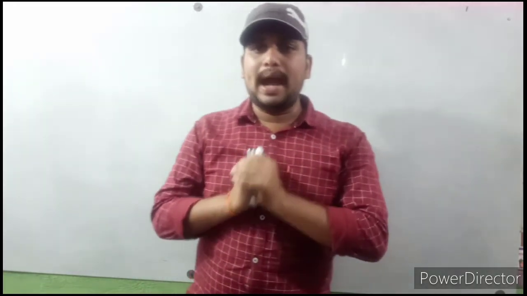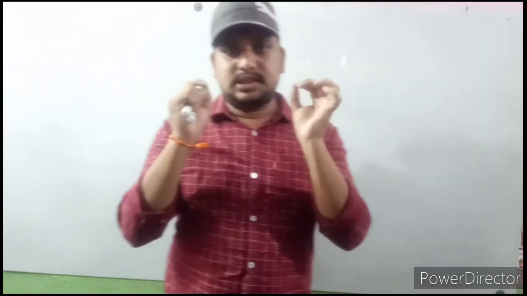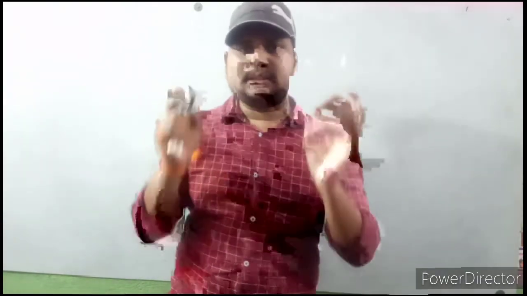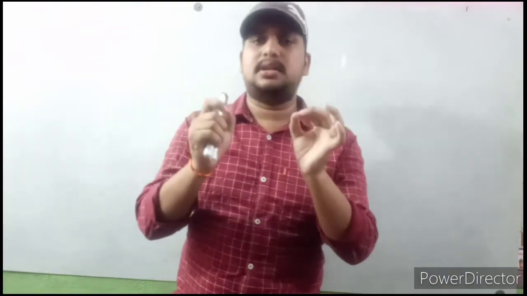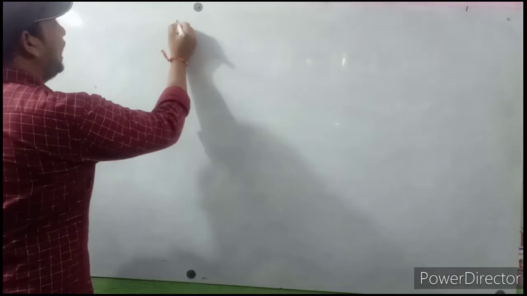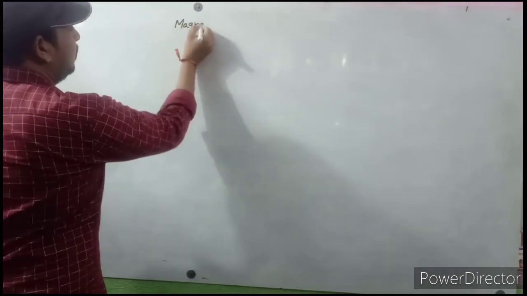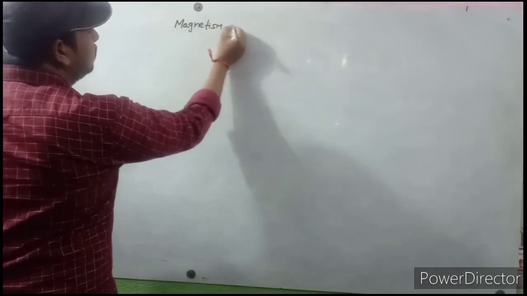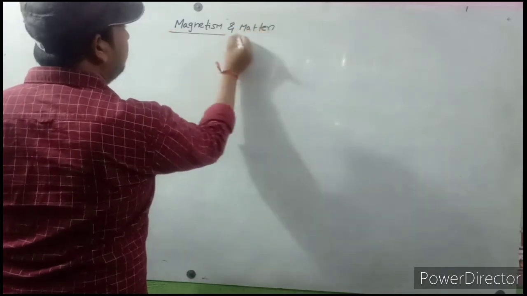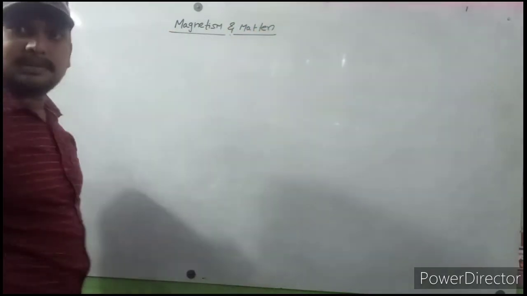So now today I am going to start a new concept in this chapter, magnetism and matter. This concept is very important for the board as well as the need point of view. So observe here carefully. Chapter number 5, magnetism and matter.